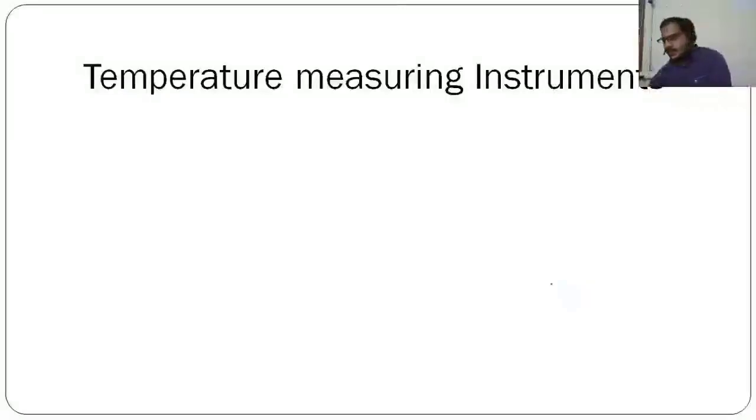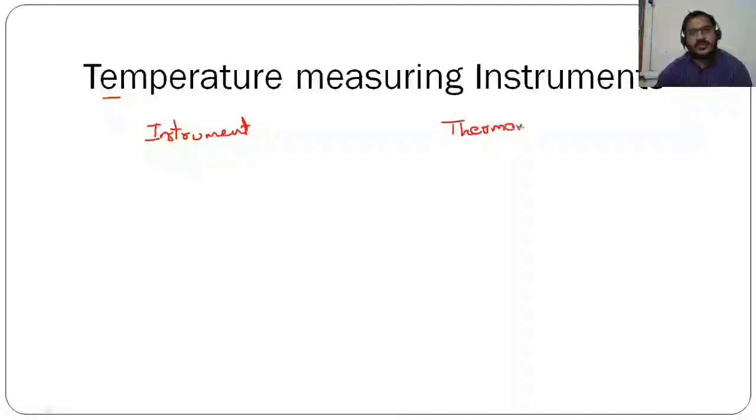Now, as we are considering that zeroth law of thermodynamics majorly talks about temperature, we need to know what are the temperature measuring instruments. See, there are different types of temperature measuring instruments. What we usually see is a mercury in glass thermometer. So that is what we see in the day-to-day life. So let us take the instrument, and how do we measure temperature in that instrument? So what is the thermometric property by which we are measuring temperature? We need to understand.